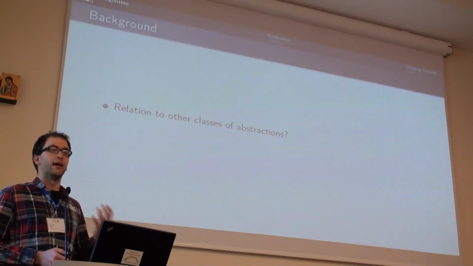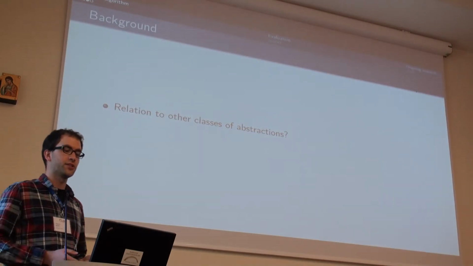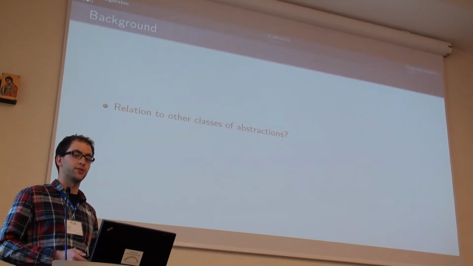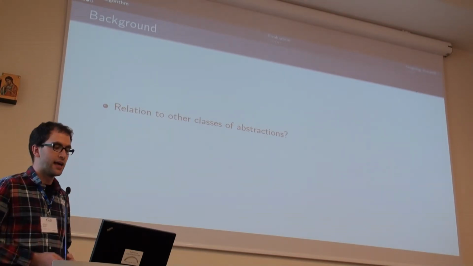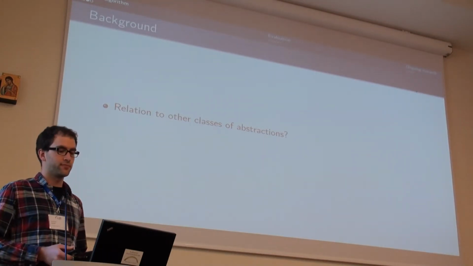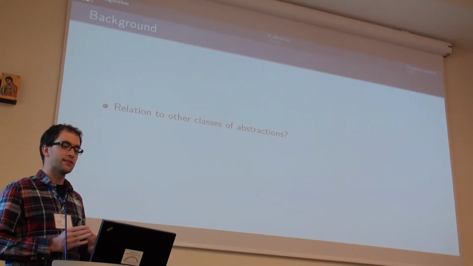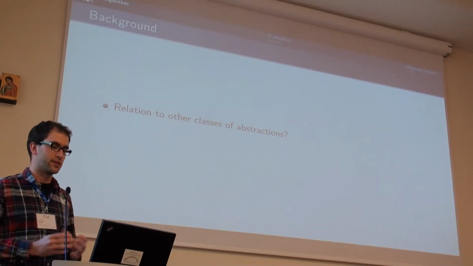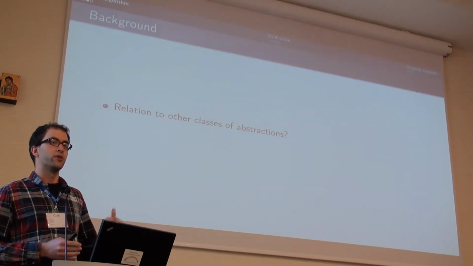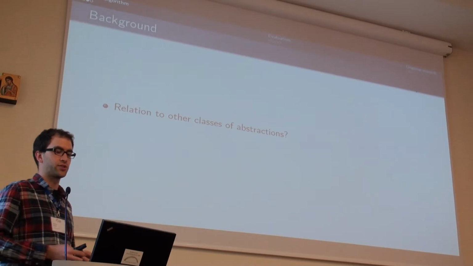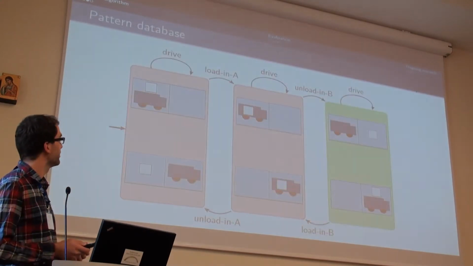Okay, so you might be interested in the relation to other classes of abstractions. For example, how does it compare to pattern databases? And an interesting observation is that our class of Cartesian abstractions is more general than pattern databases, but less general than Merge-and-Shrink abstractions. And we will see here why.